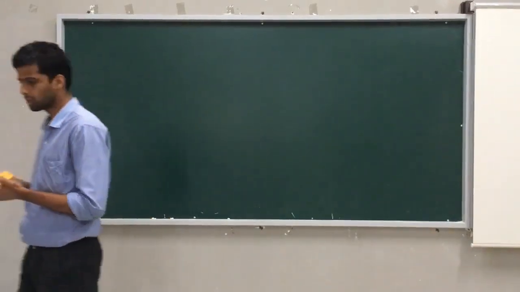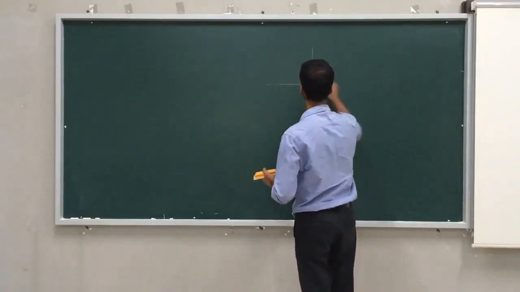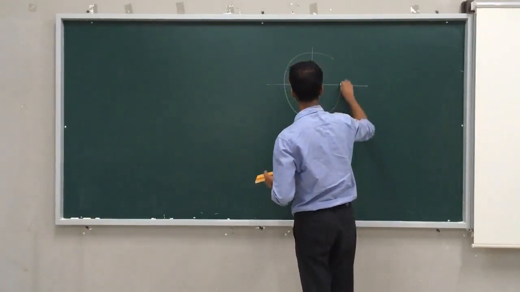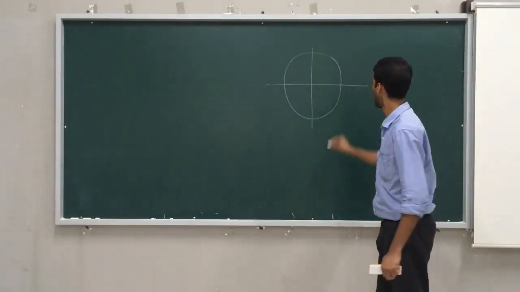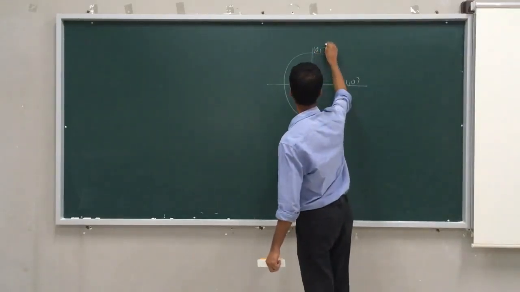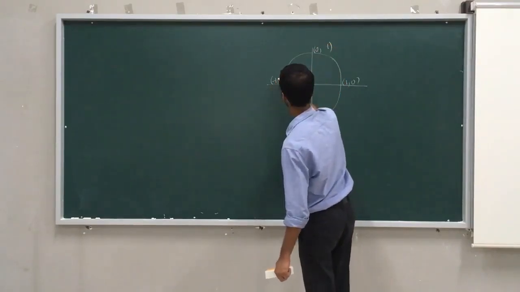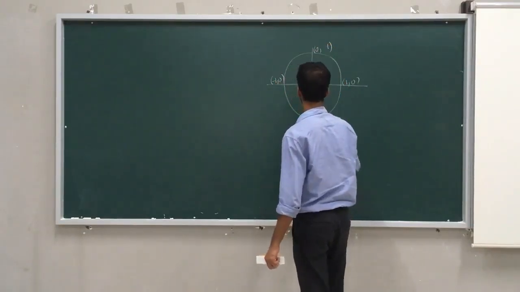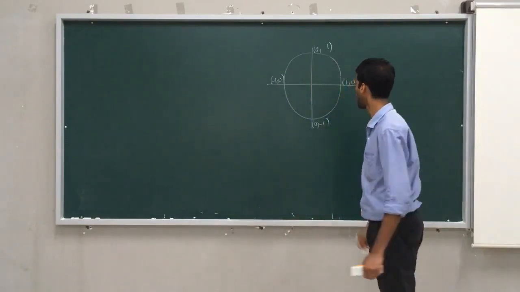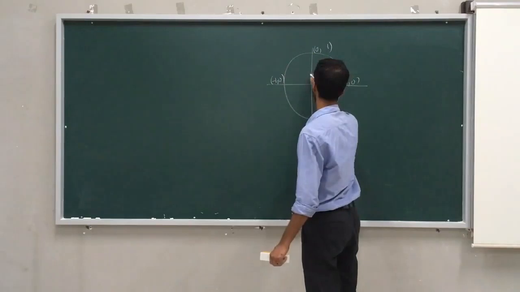Let me tell you one important thing. We all studied the unit circle, a circle with radius 1. Here the point is (1, 0). Here the point is (0, 1). Here it is (-1, 0). Here it is (0, -1). And we all know that from this point back to this point, it completes one revolution,